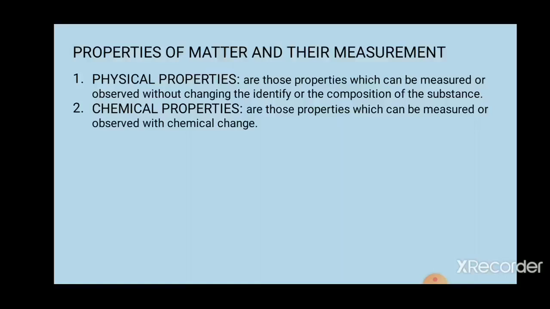Chemical change means, suppose I take sulfur as an example, that is already given in the animated video. I will explain the same thing here also. If I burn the sulfur, you will get a colored flame. So this is the observation. Now, how is the colored flame obtained?